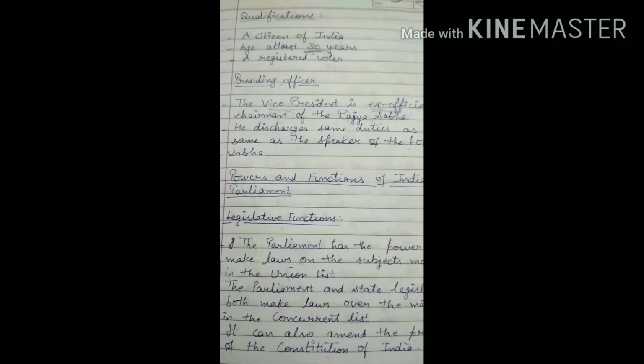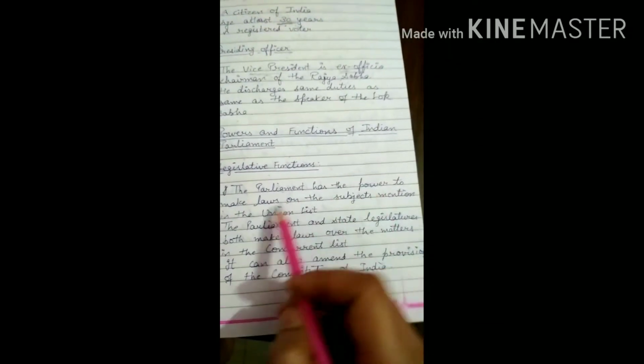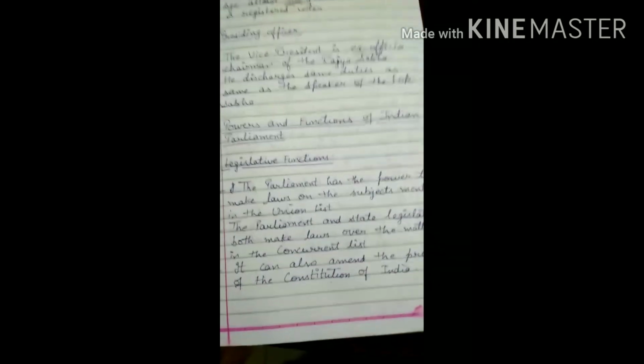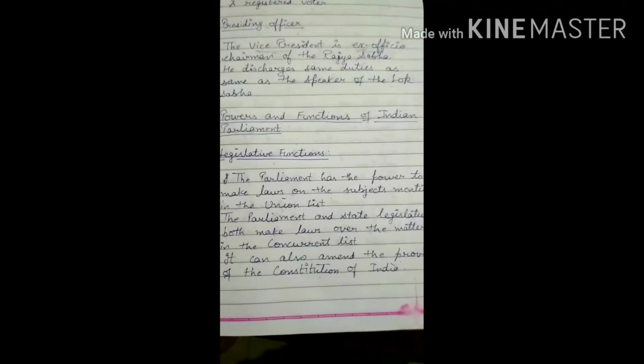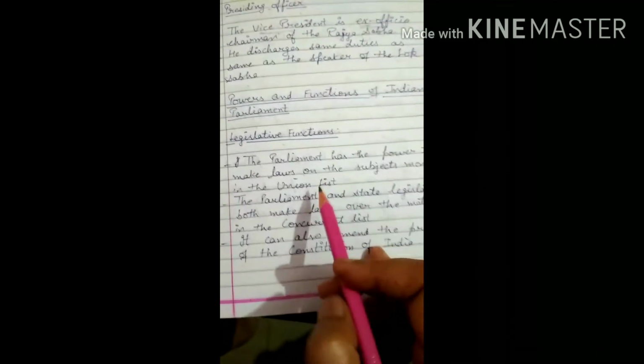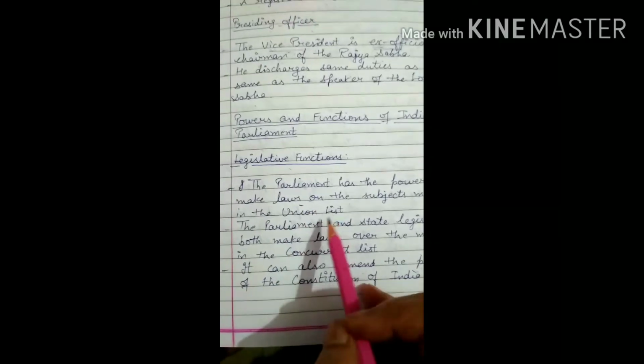Next, students, there are the powers and functions of the Indian Parliament. First of all, the legislative functions. Legislative means law making functions. The Parliament has the power to make laws on the subjects mentioned in the union list. You know, there are three lists: union list, state list, and the concurrent list. Means the power to make laws on the subjects mentioned in the union list is with the Parliament.